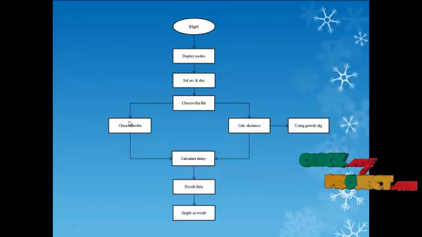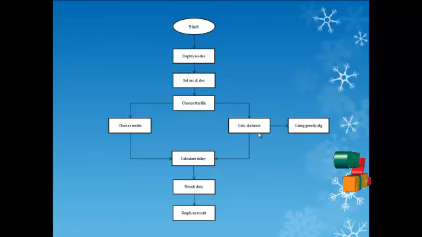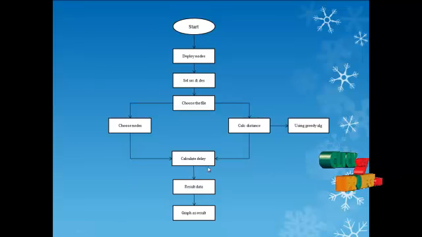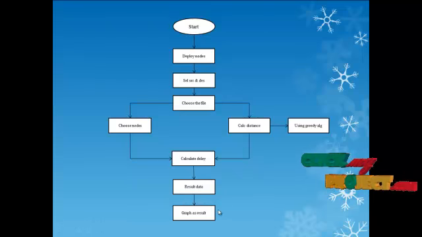We have to calculate the nodes, choose the files, split them and send them through particular forwarding nodes. After that we have to calculate the distance using a greedy algorithm. Using the distance, we calculate the delay for each node, by transmitting the files between the nodes. After that, the result data is found: the delays and the process time. Using the delay and the process time, we draw a graph as a result.